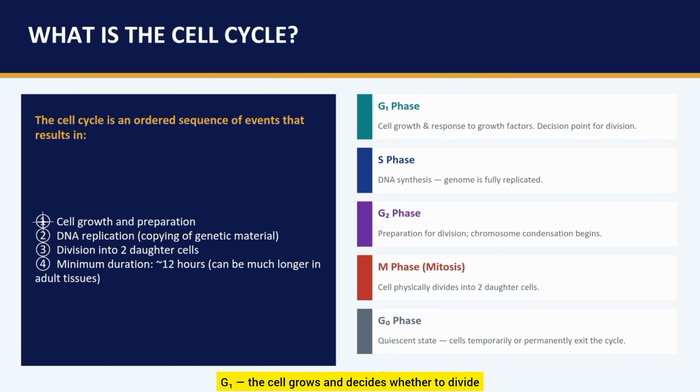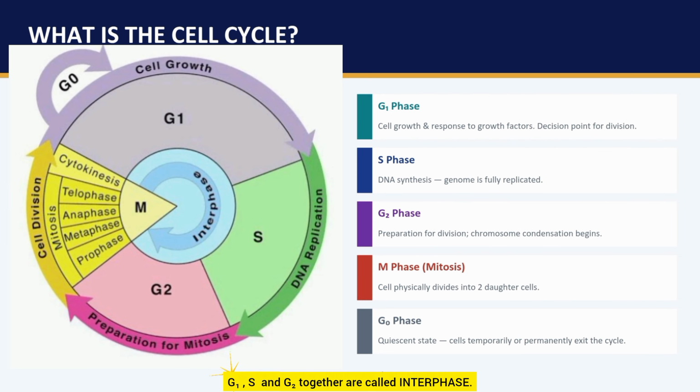G1 phase, the cell grows and decides whether to divide. S phase, DNA is copied. G2 phase, the cell prepares for division. M phase, the cell actually splits into 2. G1, S, and G2 together are called interphase.